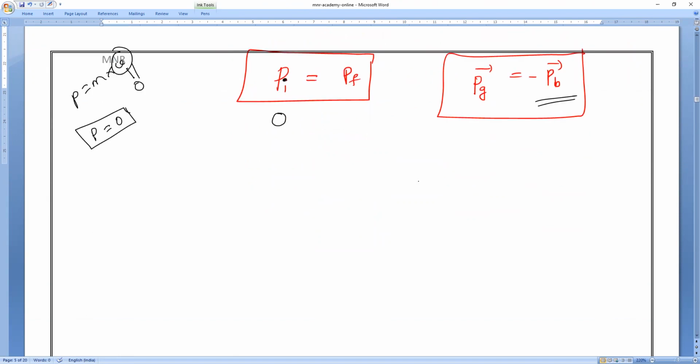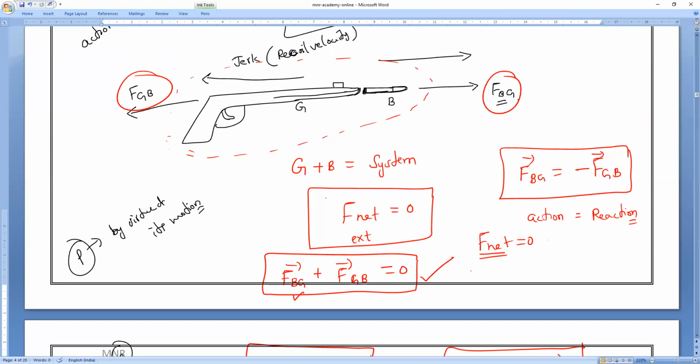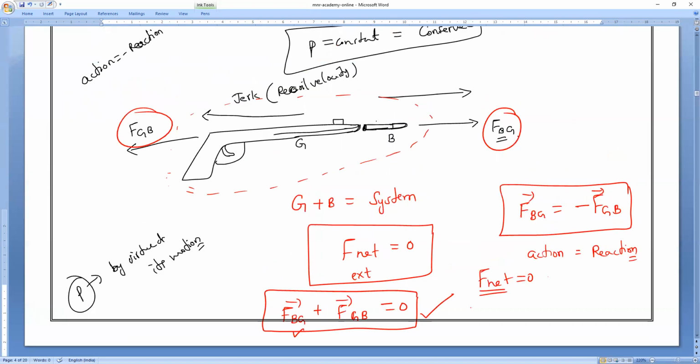So the initial momentum is 0, which is equal to the final momentum. The final momentum is the momentum of the gun plus the momentum of the bullet, because I consider both as a single system.